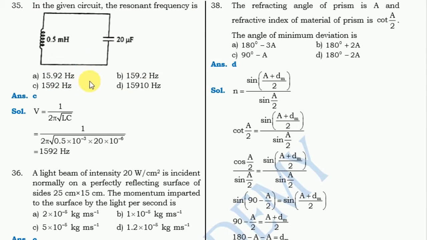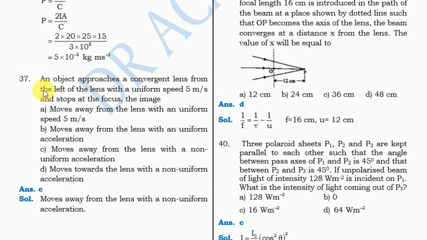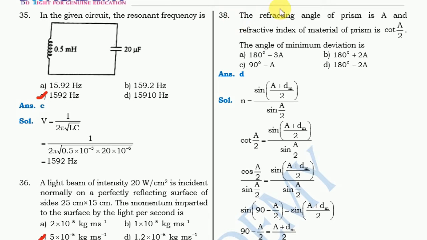For this question, a light beam of intensity 20 watt per meter square is incident normally. For this question the correct answer is option C. Next one, an object approaches a convergent lens from the left. For this question the correct answer is option C. Next question, the refracting angle of prism is A and refractive index of material of prism is cot A by 2. For this question the correct answer is option D.